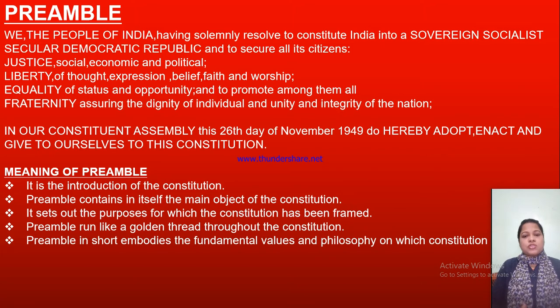How the Constitution will work is everything mentioned in this Preamble. What rights the people will get, what the people's duty is, and how people will choose representatives to administer our country. Everything is given as an introduction in this Preamble for the Constitution. Okay, now the 42nd Amendment.